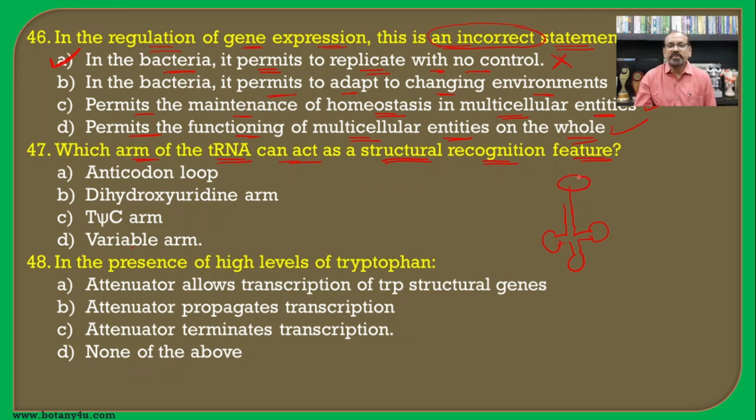So the addition of this particular amino acid to the tRNA depends upon the variable loop of the tRNA, and hence the variable arm becomes the correct answer for this question. In the presence of high levels of tryptophan, the attenuator terminates transcription. So this is the correct statement.